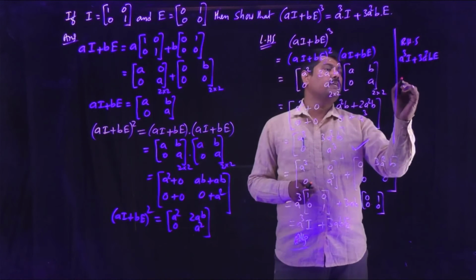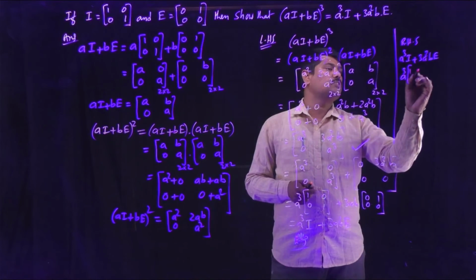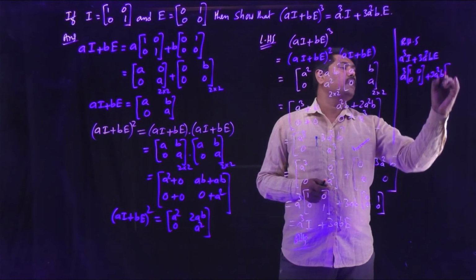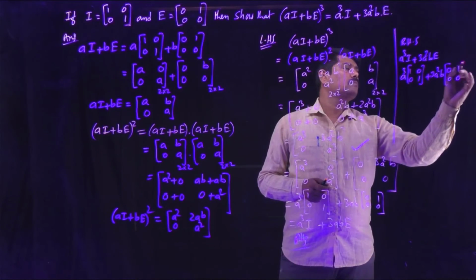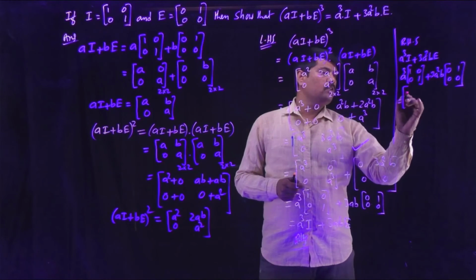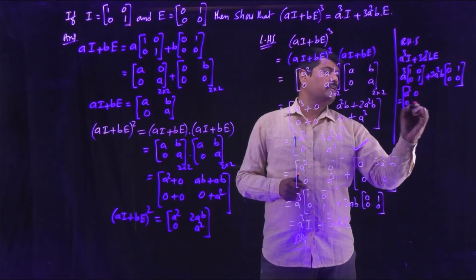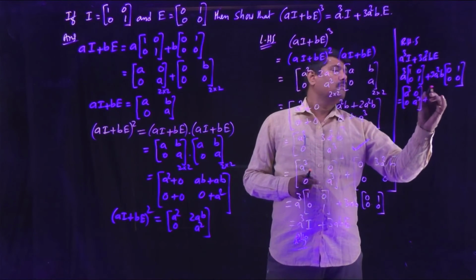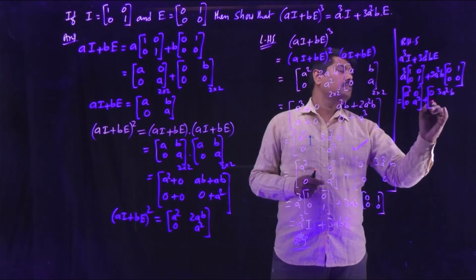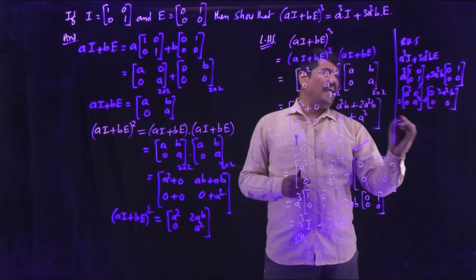So A^3 into what is I, 1 0 0 1, plus 3A^2 B into what is E, 0 1 0 0. So multiplying A^3 into the matrix gives A^3 0 0 A^3. 3A^2 B into the matrix gives 0 3A^2 B 0 0. Now add these two matrices.